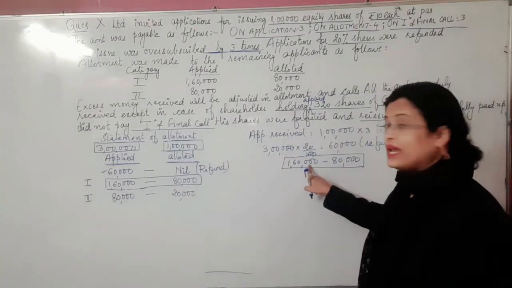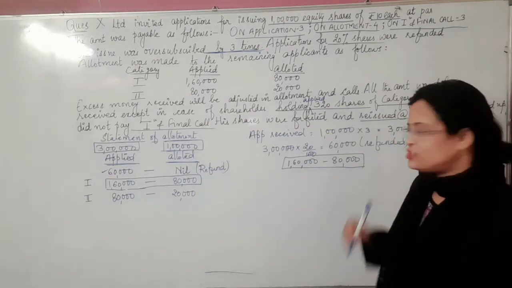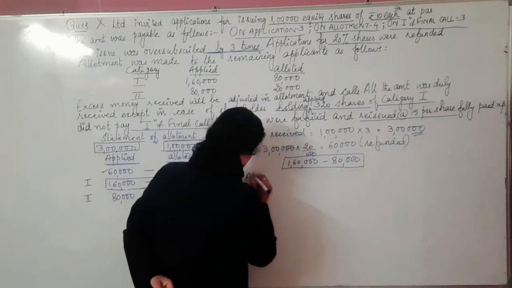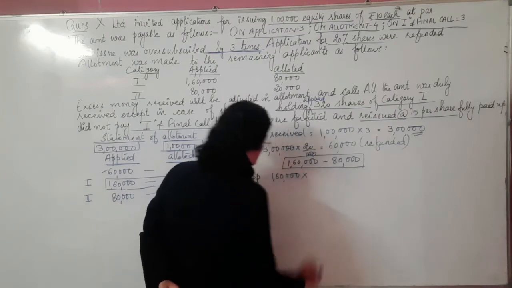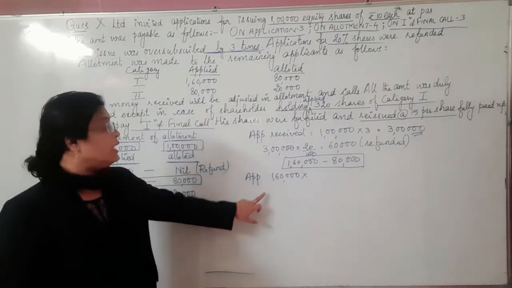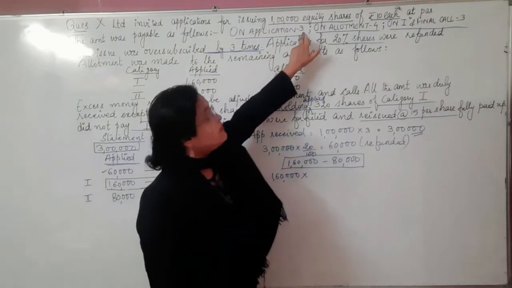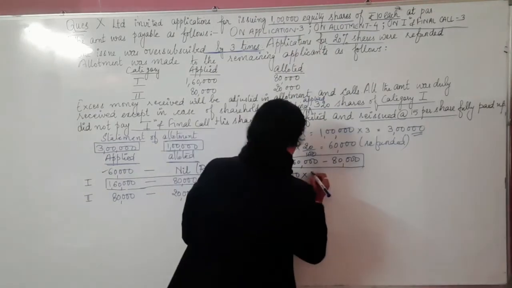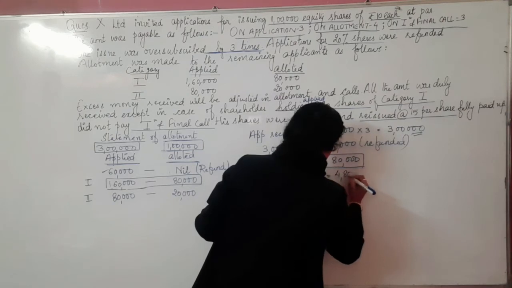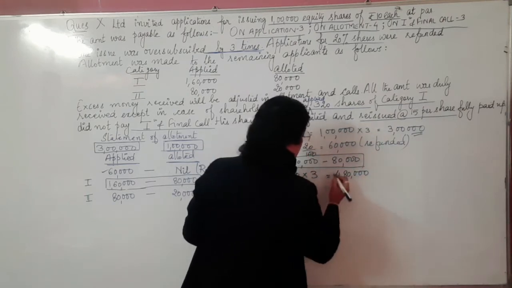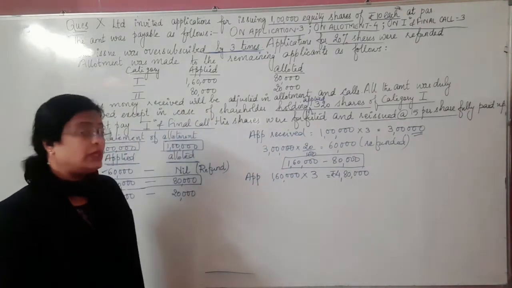The category that I have taken is the first category. You can see for 1,60,000 applied, allotted is 80,000. Let us check for application how much amount would have been received. It would be 1,60,000 into the application installment given in the question, which is 3. So 1,60,000 into 3 is 4,80,000 rupees, which is with the company.